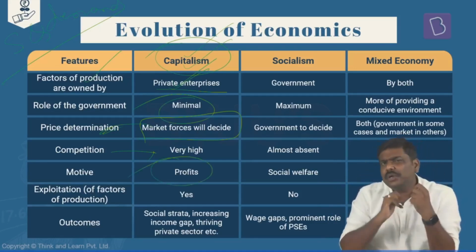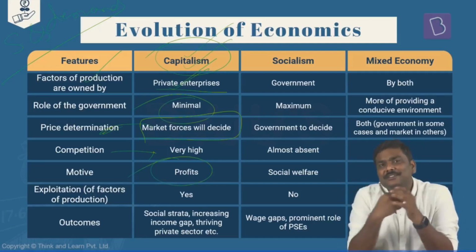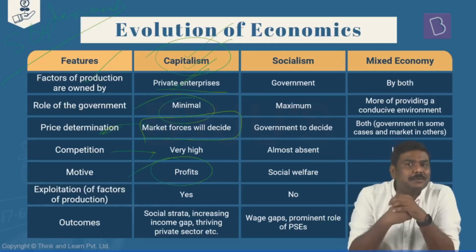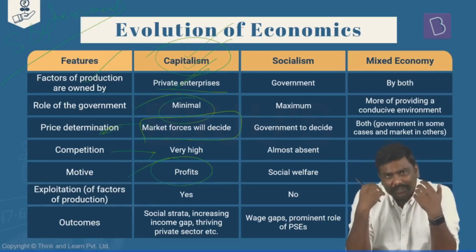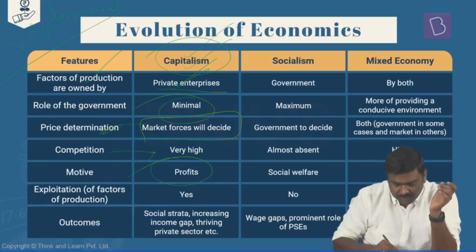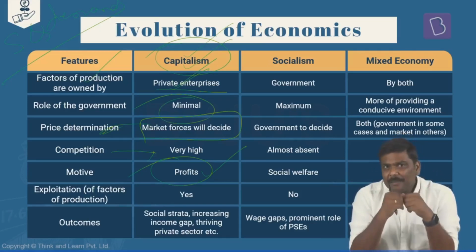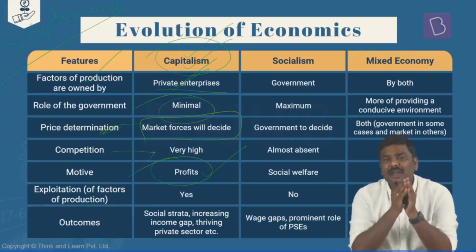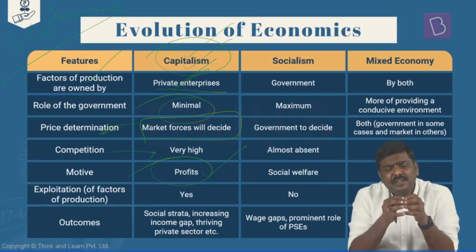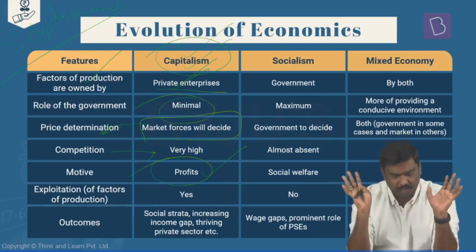Next, what is the motive of capitalism? What is the motive of the private sector participation? The objective of the private sector participation will always be to make or increase the profit. So in case of capitalism, the ultimate goal for the private sector is to generate as much profit as possible. Okay?